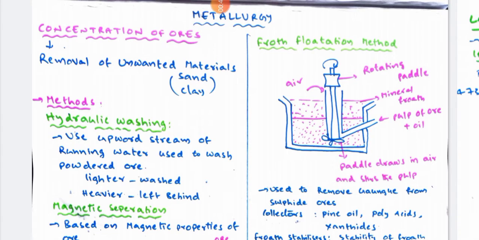The unwanted materials are purely in the form of sand and clay. So simply we have to remove sand and clay from the compound. This process is called concentration of ores. Concentration of ores depends purely on differences between a number of physical properties of the particles which are present in the compound. Okay, let's see what methods are available to remove the unwanted materials.